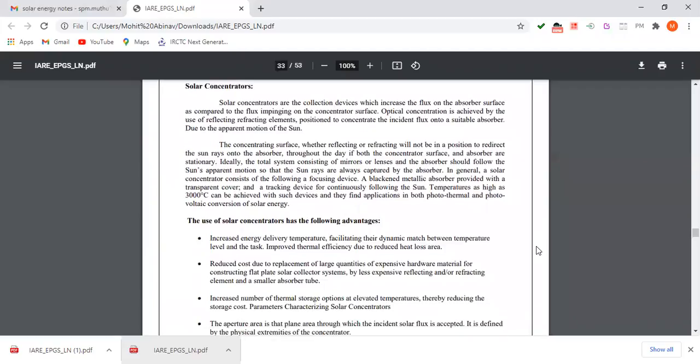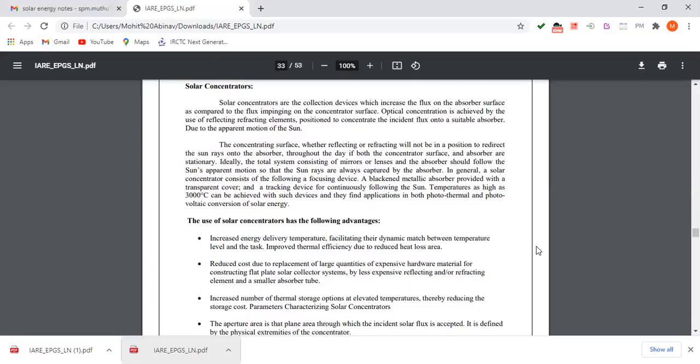Solar concentrators. Solar concentrators are collection devices which increase the flux on the absorber surface as compared to the flux impinging on the concentrating surface. Optical concentration is achieved by the use of reflecting or refracting elements positioned to concentrate the incident flux onto a suitable absorber due to the apparent motion of the sun.